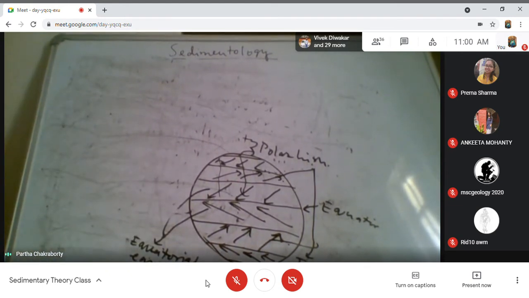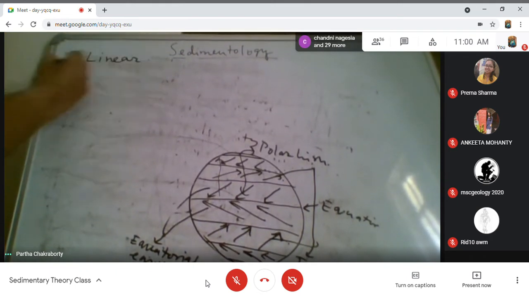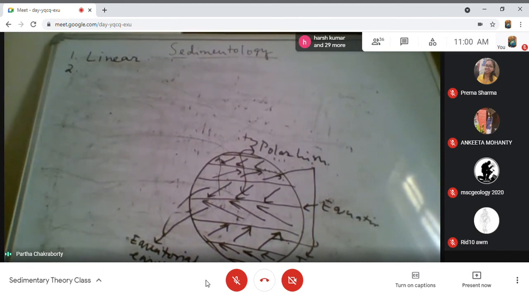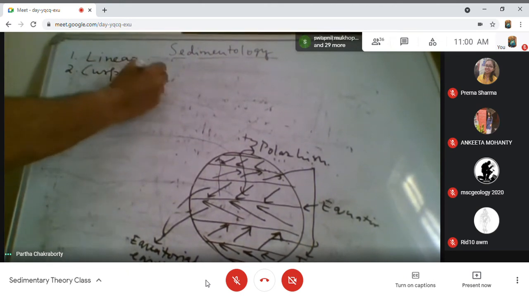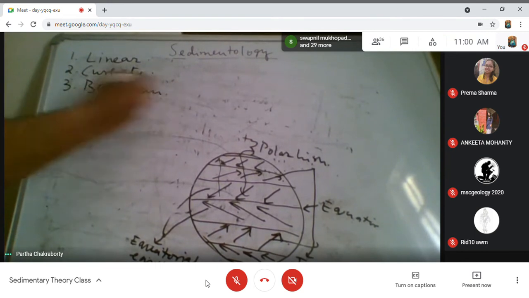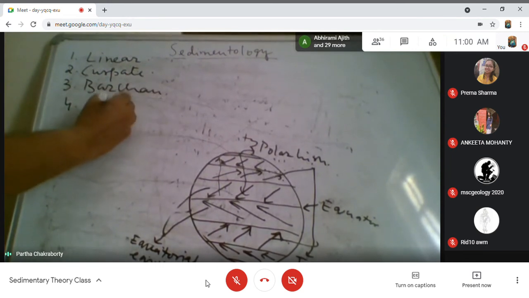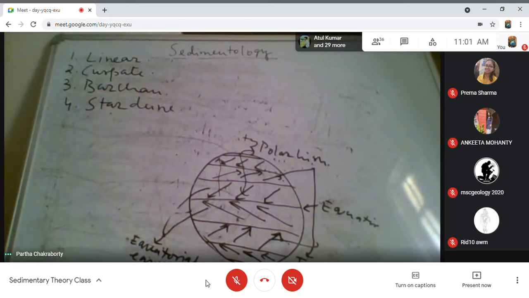Now, dunes can be linear, they can be cuspate, they can be barkhan, they can be star dunes. All these are different geometries of the dune.